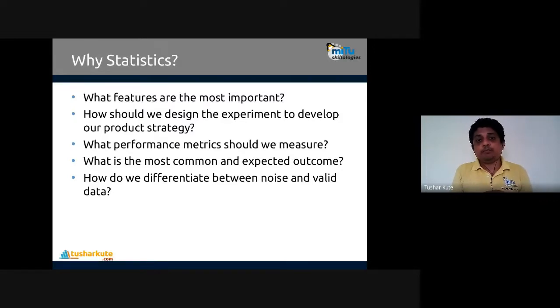Statistics will help you. What performance metrics should we use to measure the performance of a particular system? Statistics will help you. What is the most common and expected outcome of the respective algorithm? Statistics will help you, and many more. What is valid data and which is noise, anomalies, or outliers? That will be identified with the help of statistical measurement. This is the reason why statistics is important for data science application design.